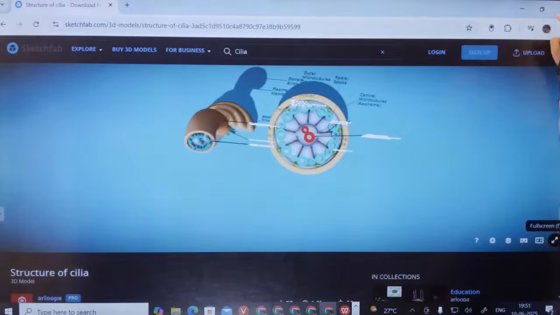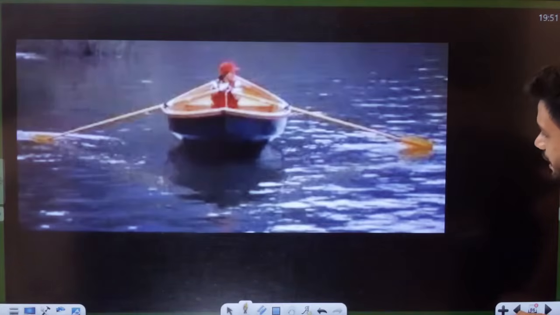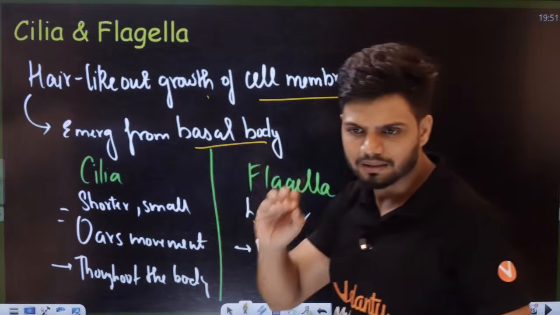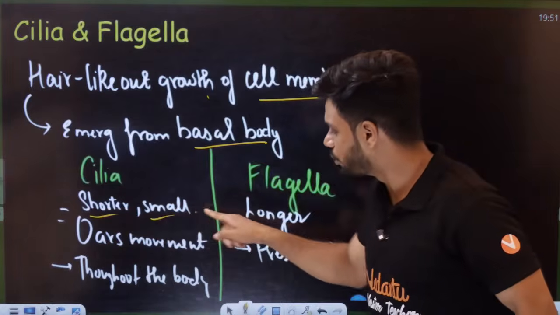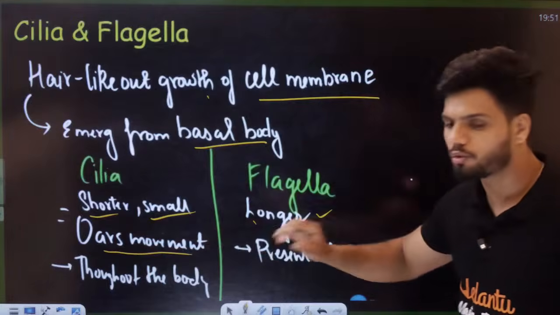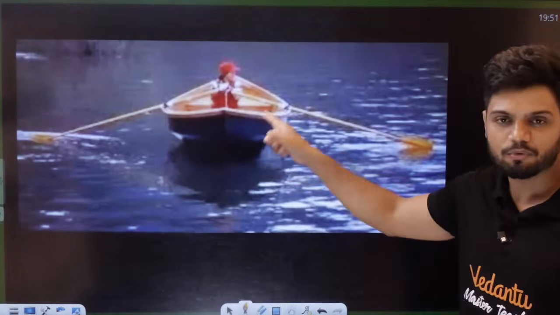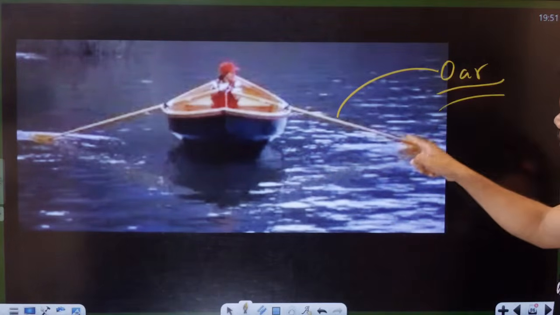Now students, let me just show you one more diagram of mine. Okay, before we go, students, let's understand what cilia and flagella are first of all. Cilia is much shorter and smaller. Flagella is longer. It has oar-like movement. What do I mean by oar-like movement, students? If you have ever gone in a boat, these structures are called oars.